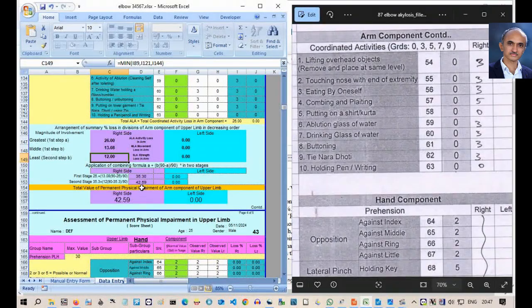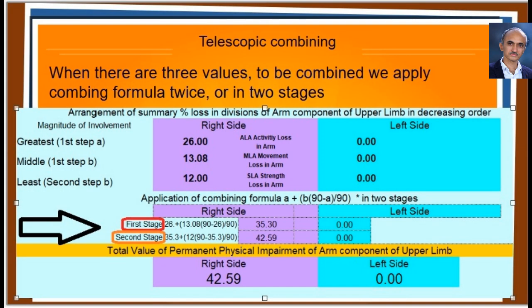one below the other. The value of the arm component is calculated after applying the combining formula twice. In other words, this is combining in two stages. In the first stage, the highest two values are combined using the combining formula. Then the resulting value is combined with the lowest value using the same formula. This process is also known as telescopic combining.